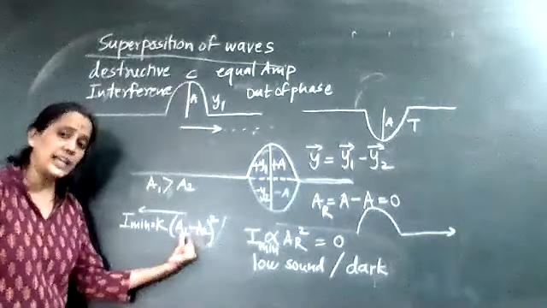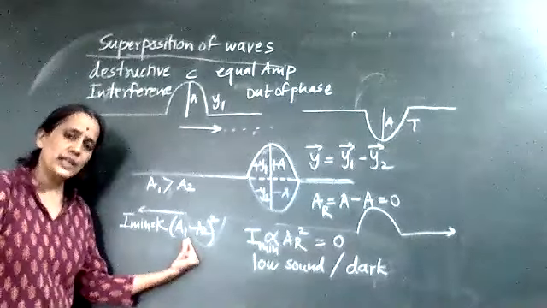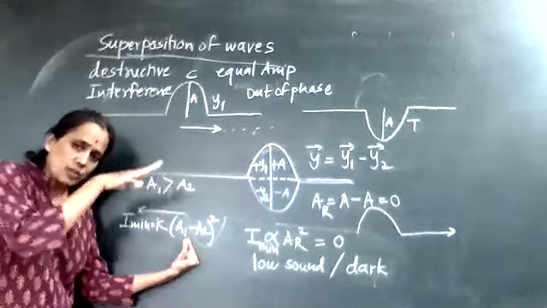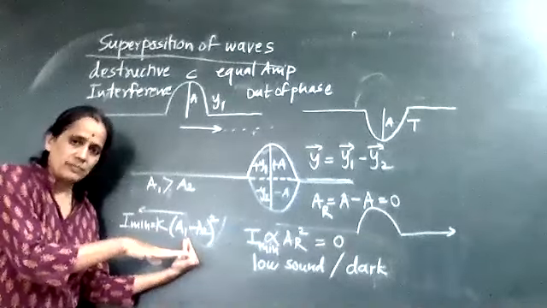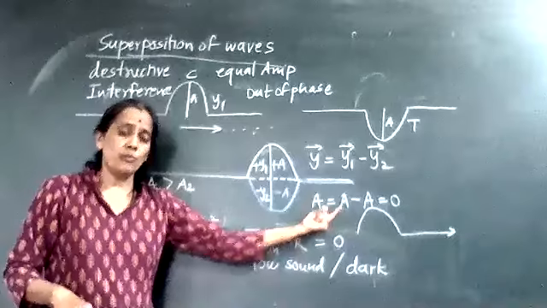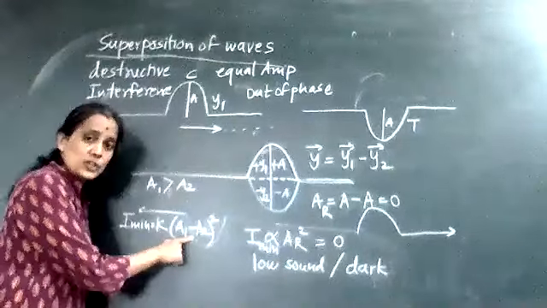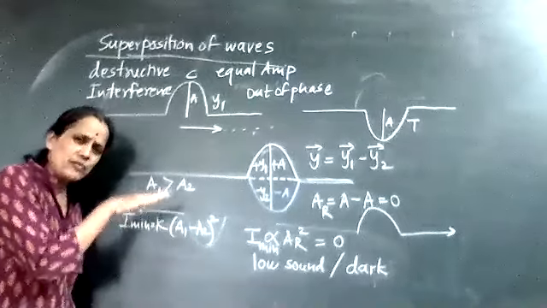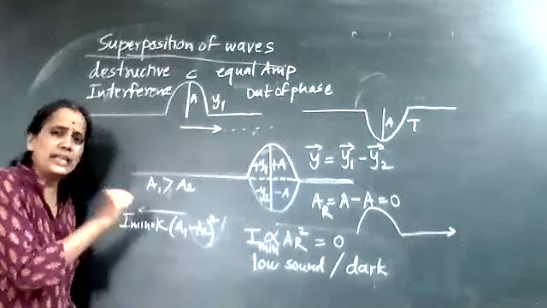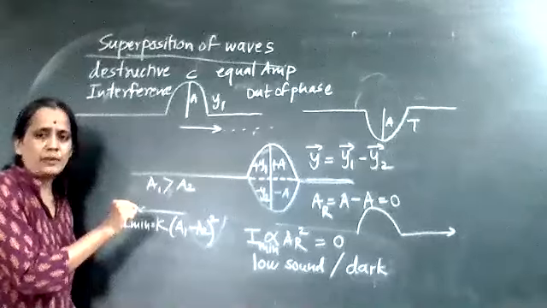Right? And there is a decrement in amplitude. Decrementing amplitude means what? Intensity of sound will become low. If intensity is 0, we will not hear anything. But here, intensity is not 0. So I am getting a very low sound, which is not clearly hearable. So that is also the